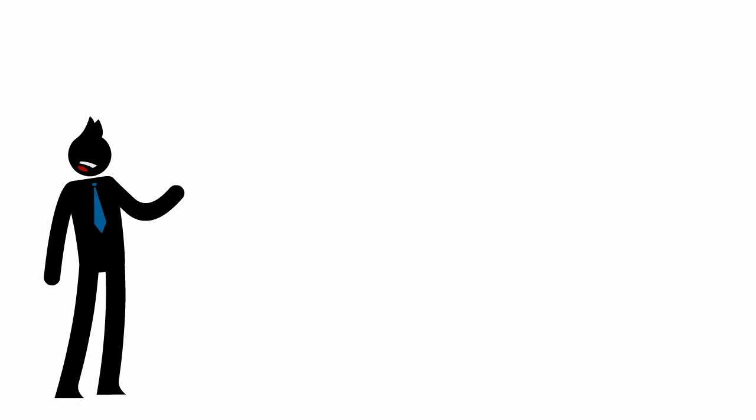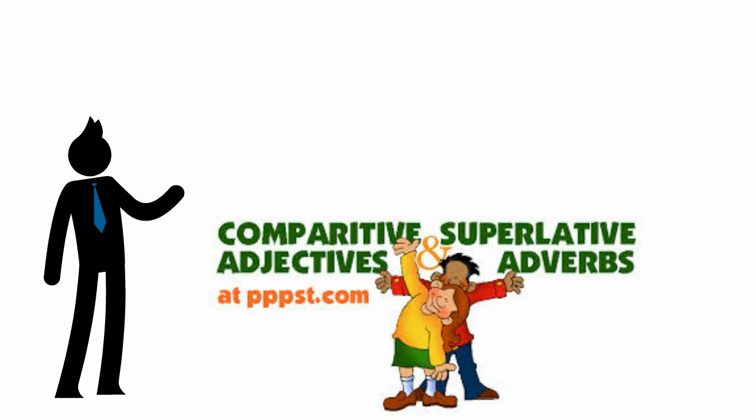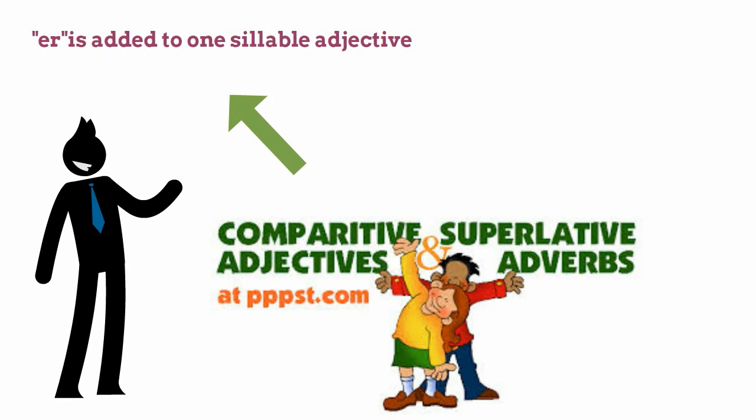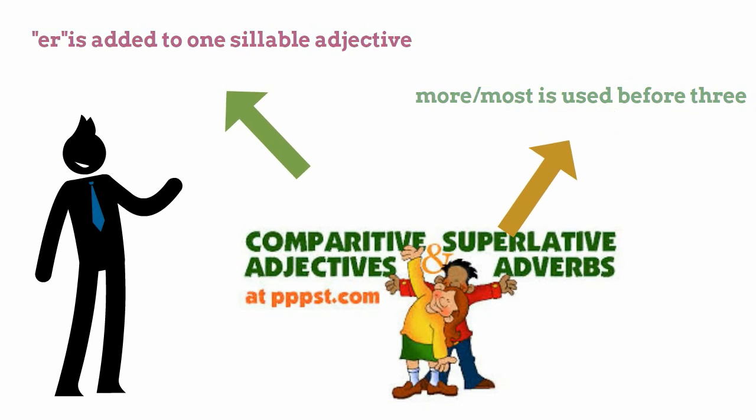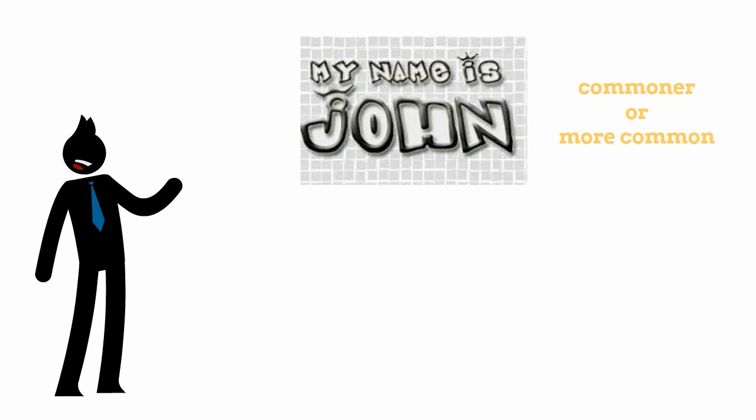A further difficulty with adjectives is knowing the comparative and superlative form of those of 2-syllable words. Do they follow the 1-syllable rule of adding ER, or do they require more or most as 3-syllable adjectives do? For example, is John a commoner name than Wilberforce, or a more common one?